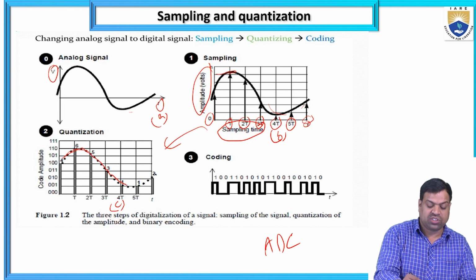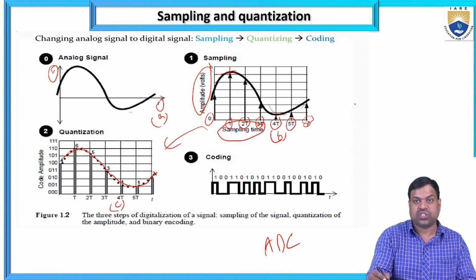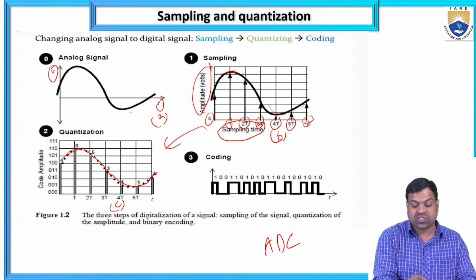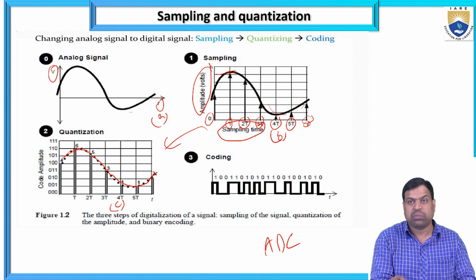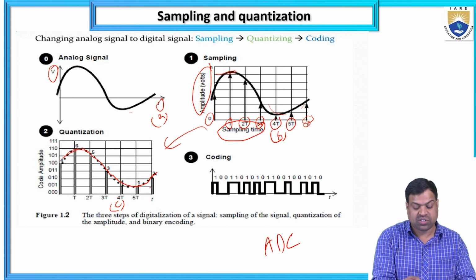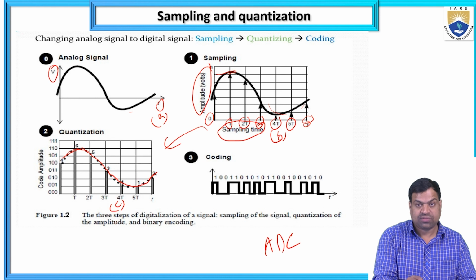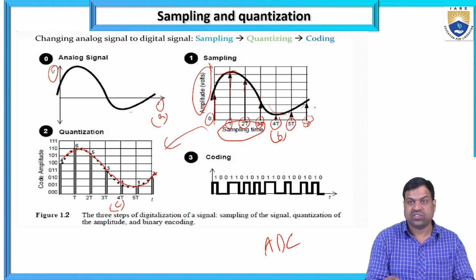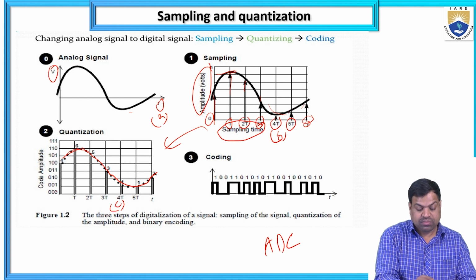What samples are there with respect to amplitude? With respect to amplitude, I am taking the samples. How am I getting the samples? With respect to sampling time, I am taking the number of samples: here 1, 3, 5, 6, 4. So how many samples are there here? Four samples are there here. Here 4, here 6, 5, 3, 1, 1, like this, from this amplitude with respect to time.